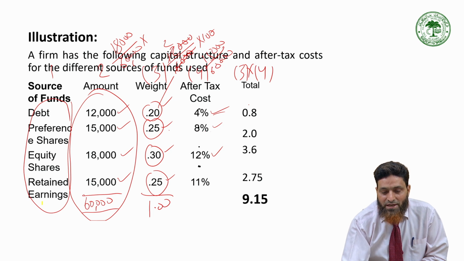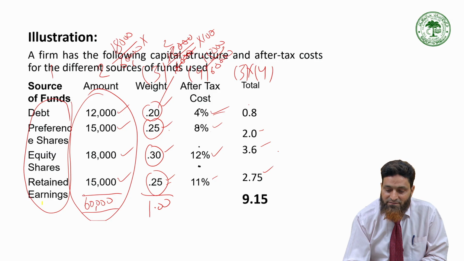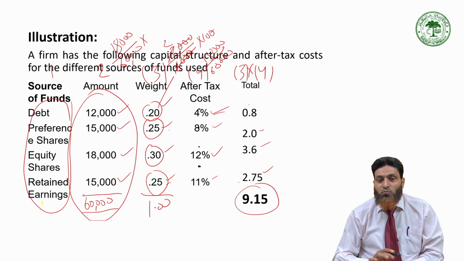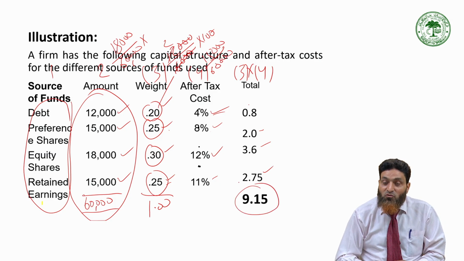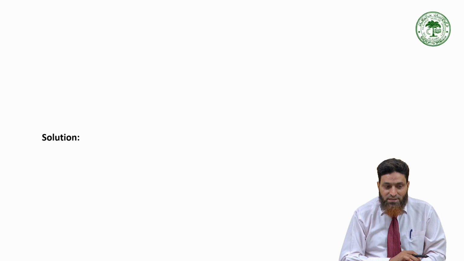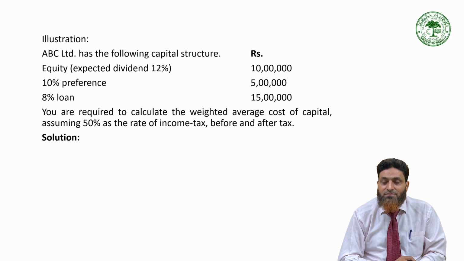0.25 multiplied by 8%, it will be 2. 0.3 multiplied by 12%, it will be 3.6. 0.25 multiplied by 11, it will be 2.75. So here 9.15 will be the weighted average cost of capital. So in this way you have to learn how to calculate cost of capital.